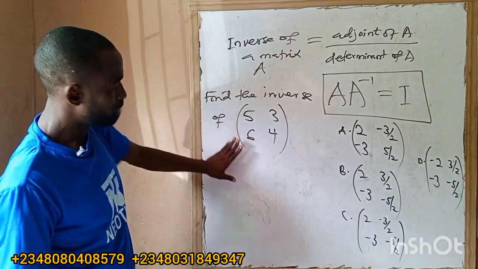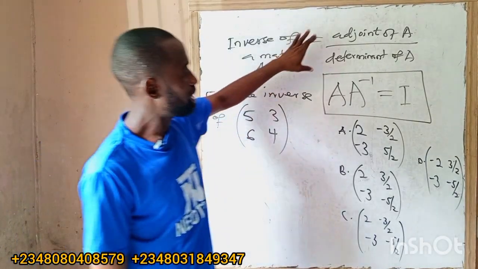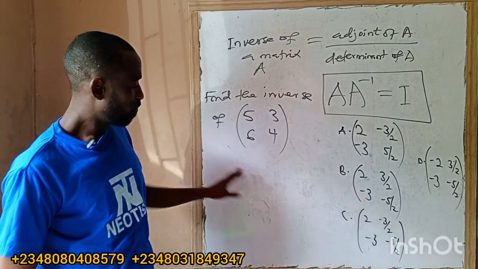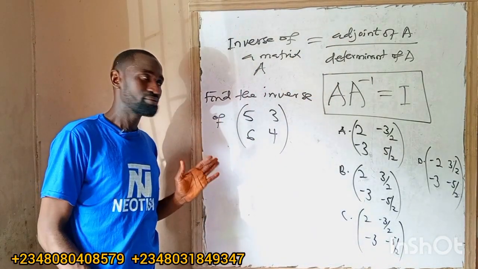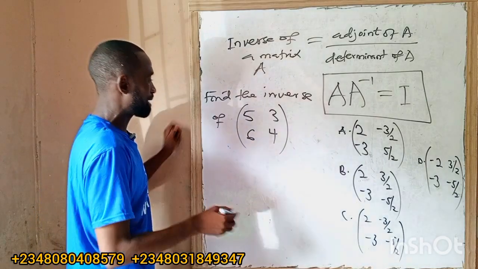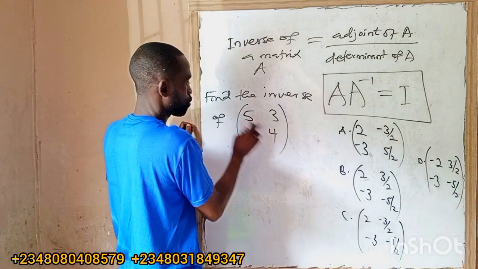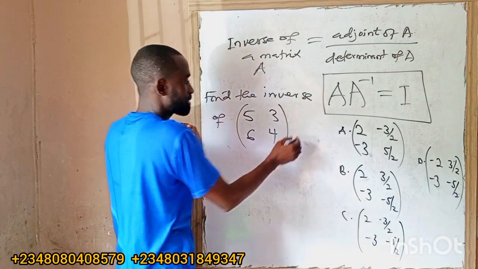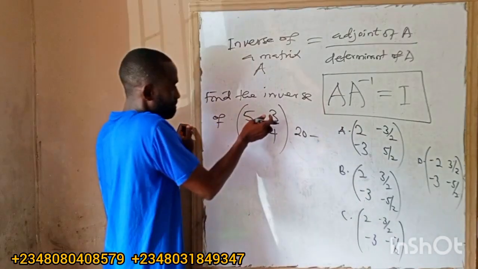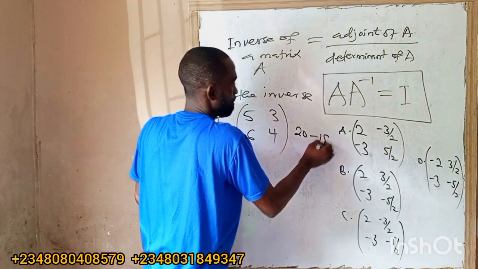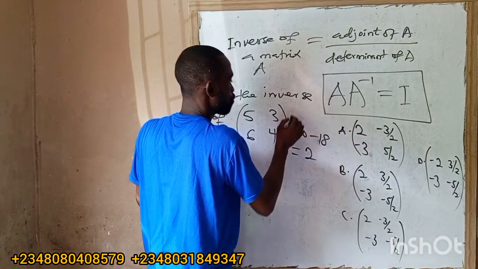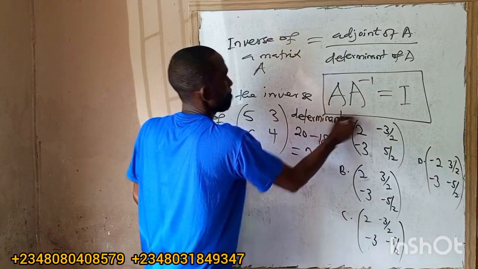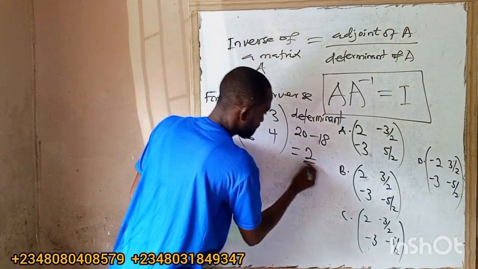Alright, and then we have to find what now? The inverse of a matrix, if it is 2 by 2 in the exam. We know that inverse is adjoint over determinant. The first thing is, let us get the determinant first. The determinant will be equal to 5 times 4, 20, minus 3 times 6, 18. So our determinant is 2. So we'll keep this one first.